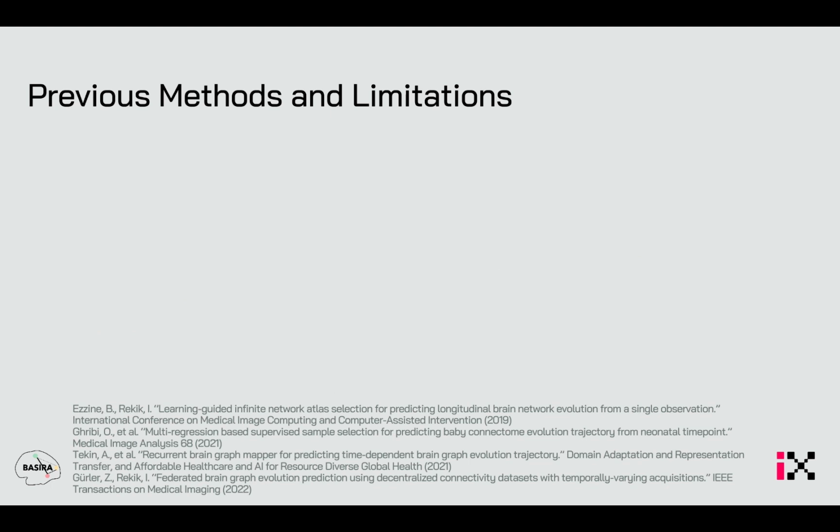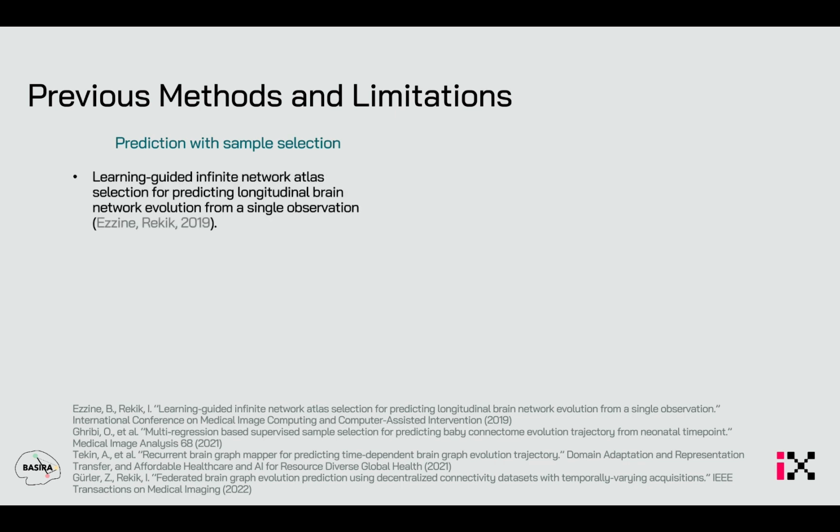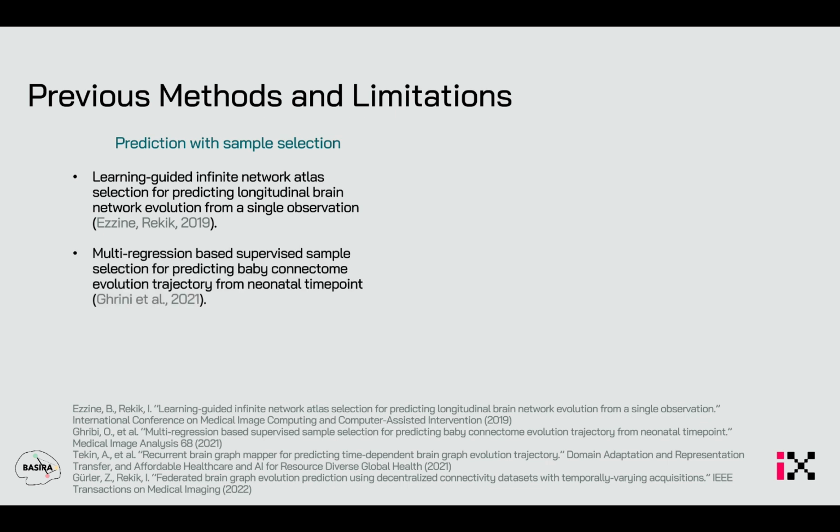There are several studies on brain graph evolution prediction. One way is prediction with sample selection. A study has worked on learning-guided infinite network atlas selection for predicting longitudinal brain network evolution from a single observation. The other one uses multi-regression-based supervised sample selection for predicting baby connectome evolution trajectory from neonatal time point. However, they cannot preserve the brain graph topology because of vectorization.